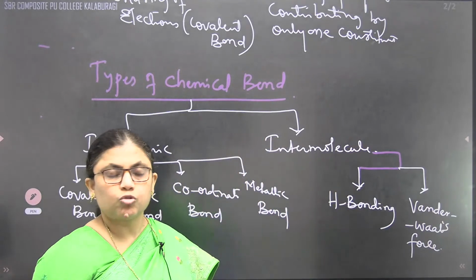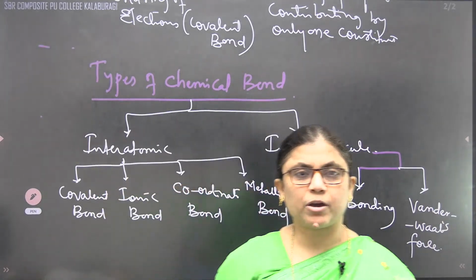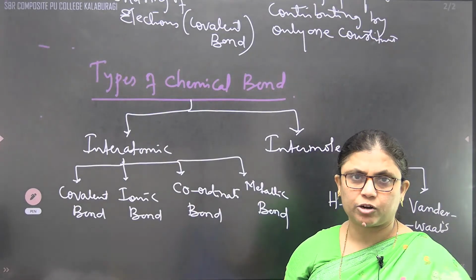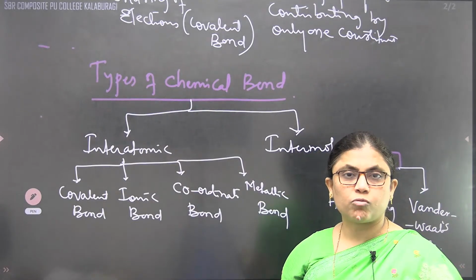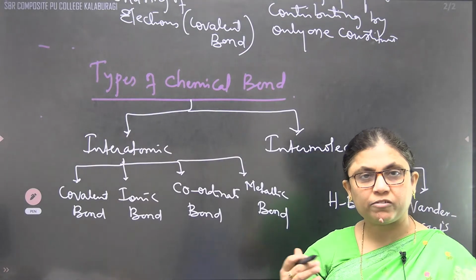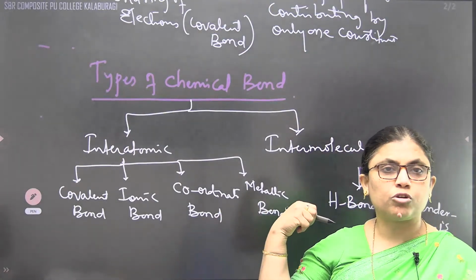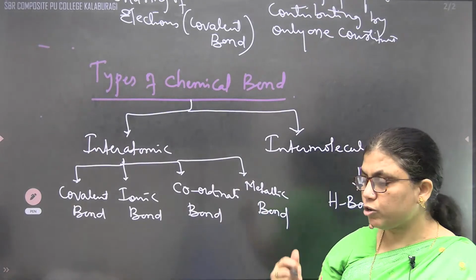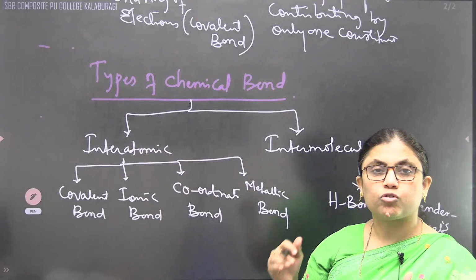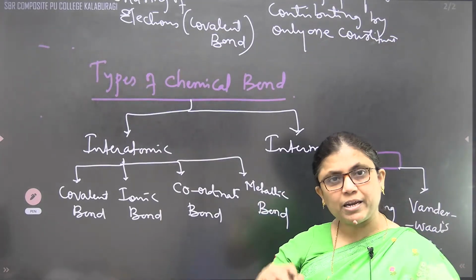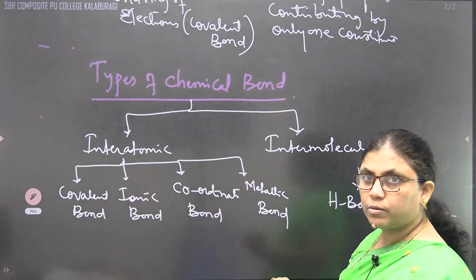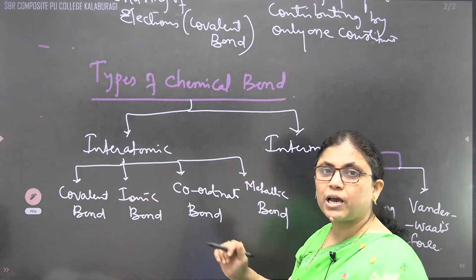So it means that to get a chemical bond, either by transfer of electron or by sharing of electron. In the case of sharing, it can take place mutually, or one is going to contribute the whole part, one is just the donor and the other is simply the acceptor. That also leads to the formation of a chemical bond, but it is a coordinate covalent bond. Now we'll see what are the types of the chemical bonding.